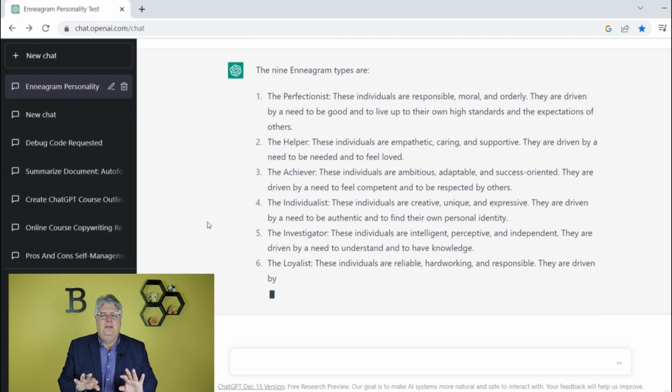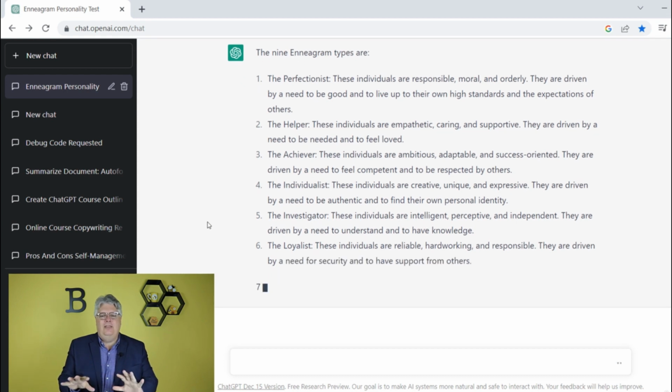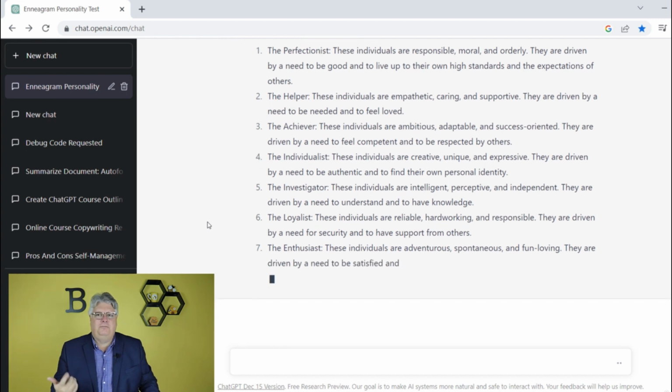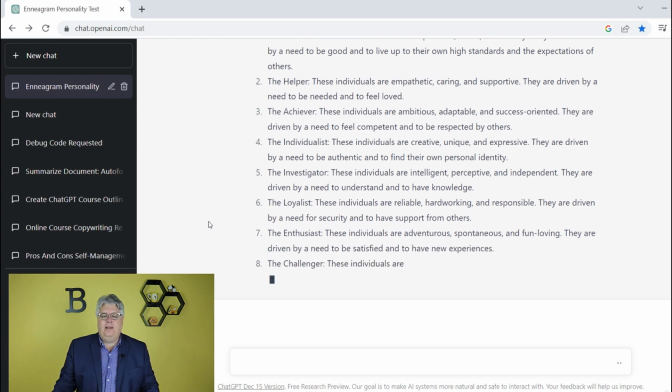Say the Enneagram is a personality test. It's based on this, and there's 9 types. Here are the 9 types. And that might be all the boss needs at that moment, right? So here we are, number 8, number 9.